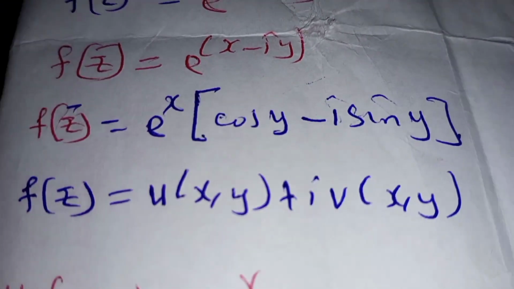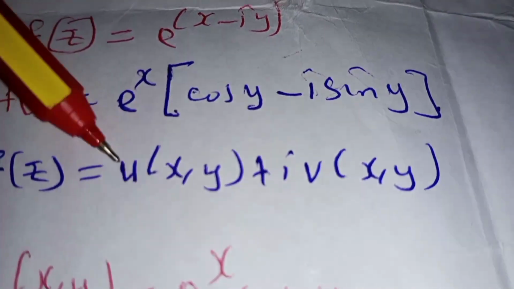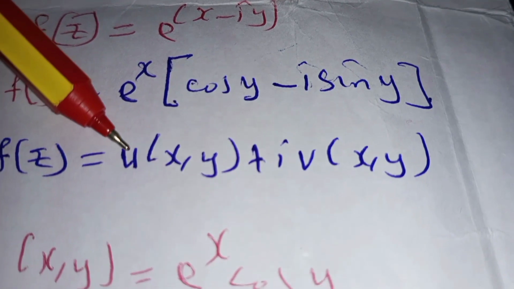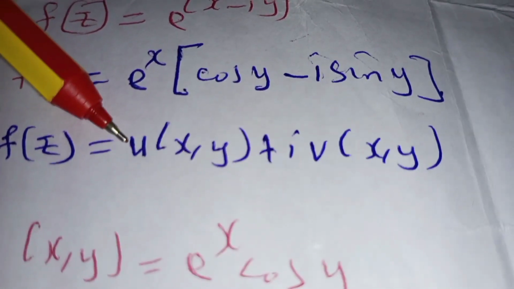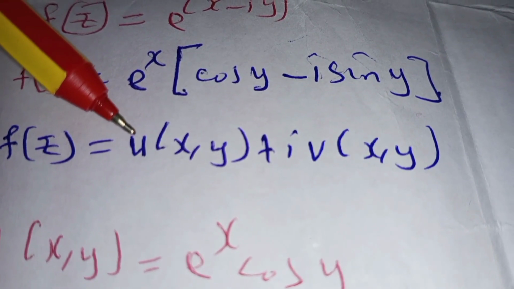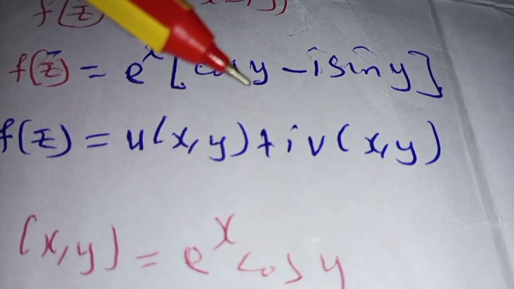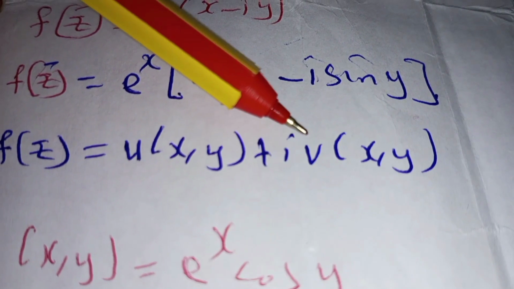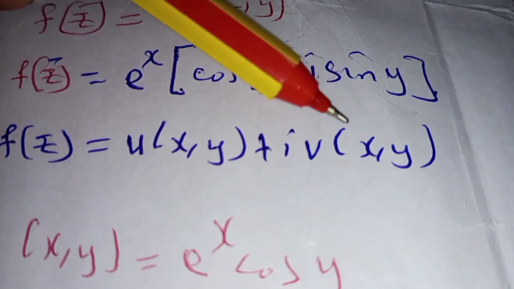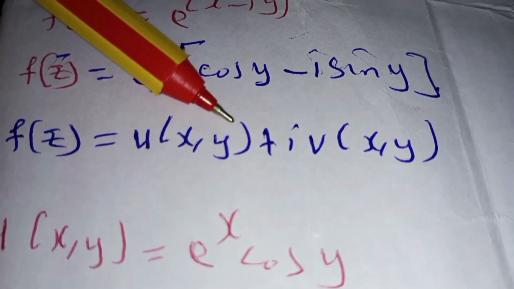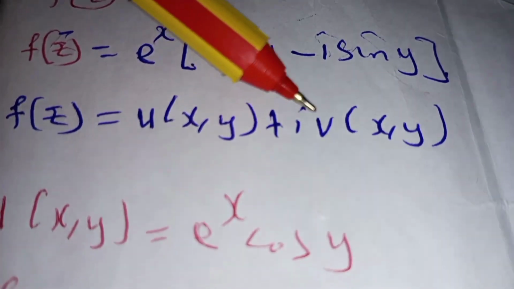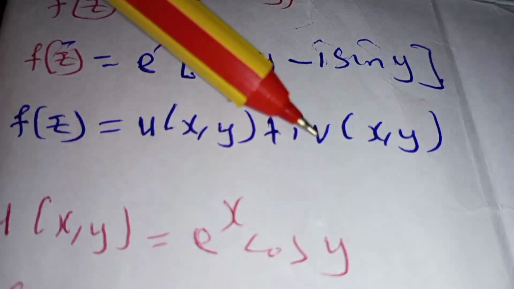Then we can express this function in the form of function u and function v, where u is a function of x and y, and v is also a function of x and y. And u is the real part of this function, whereas v is the imaginary part of this function.